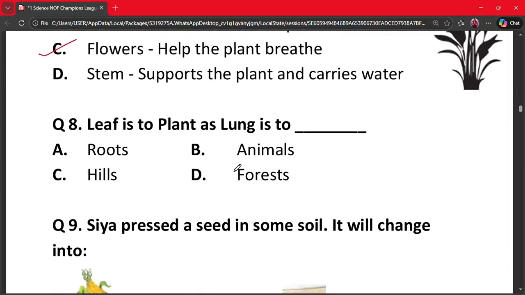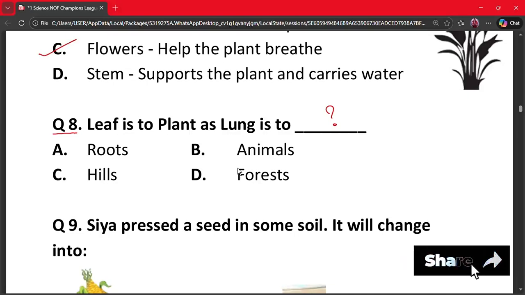The next question is question number 8. Leaf is to plant as lung is to dash. A. Roots, B. Animals, C. Hills, and D. Forests. The correct option is option B.